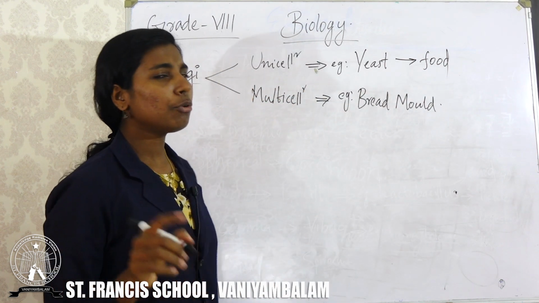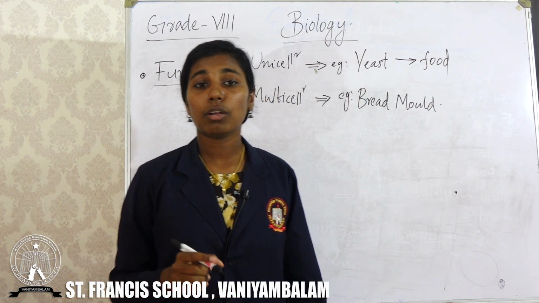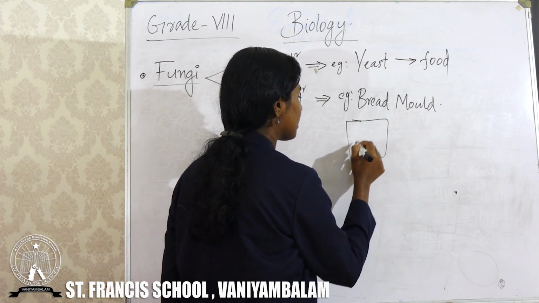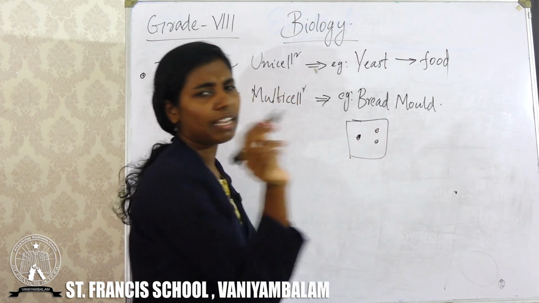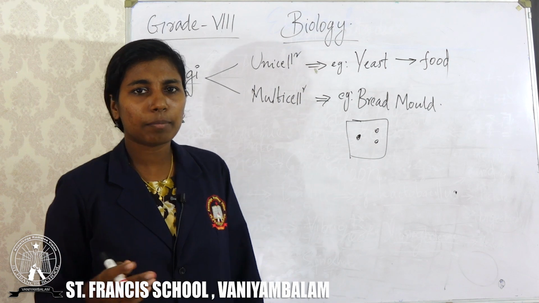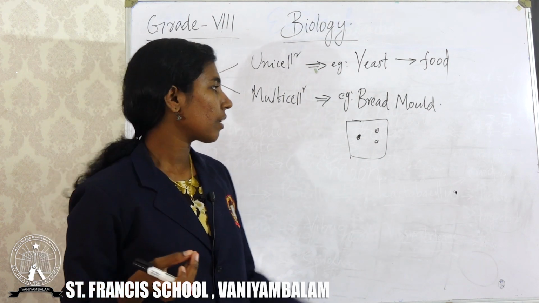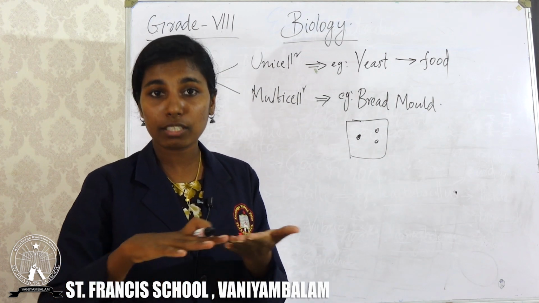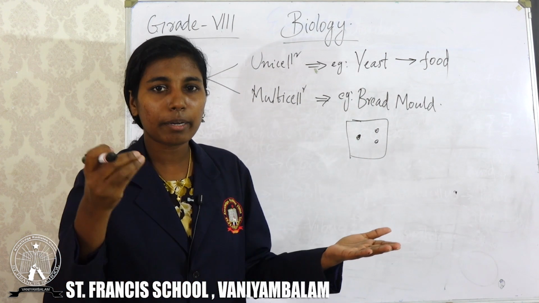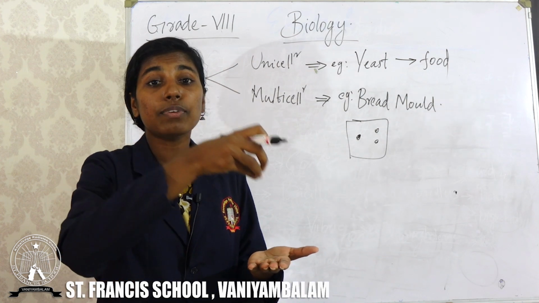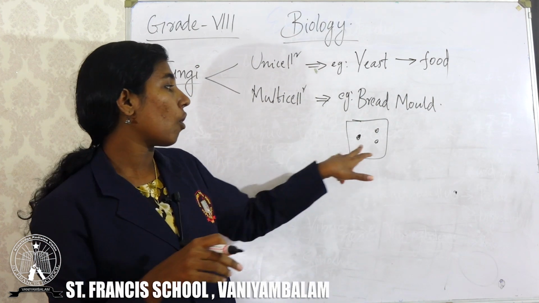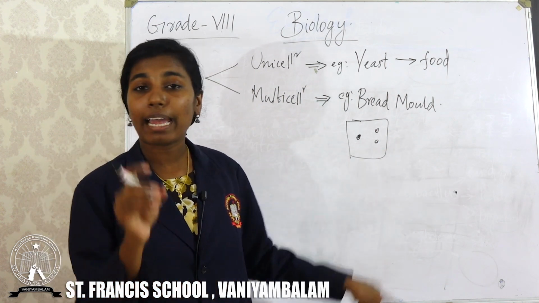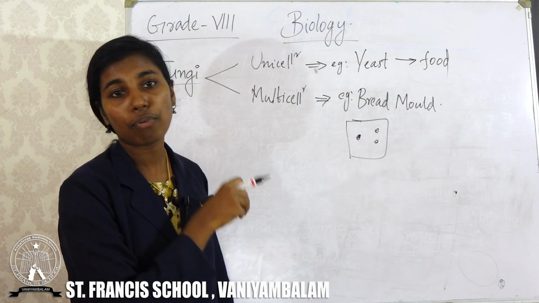Bread mold. I think you are familiar with this. Did you observe greyish white patches present in the bread like this? That means the bread is not good to eat. This is formed because if we keep a piece of bread outside, especially in moist conditions, fungus will grow in the bread and form some greyish white patches. So these greyish white patches are the growth of fungi.